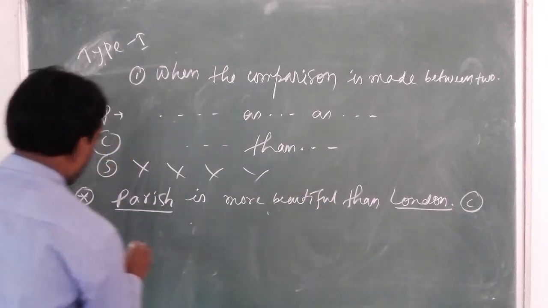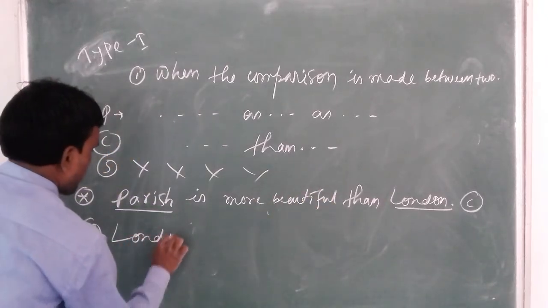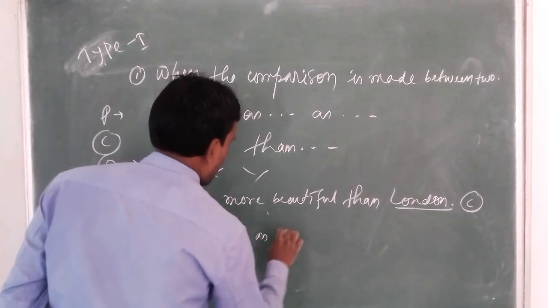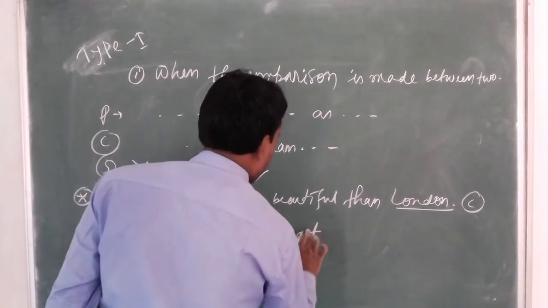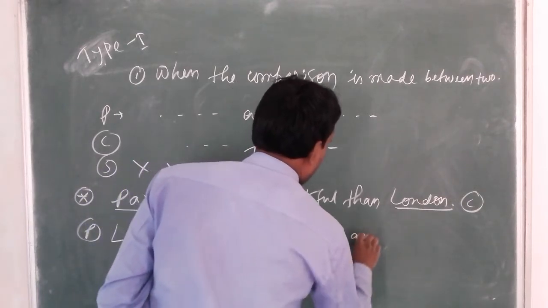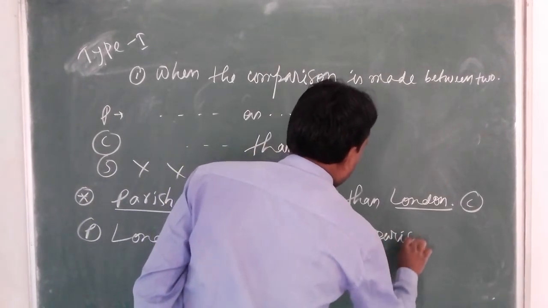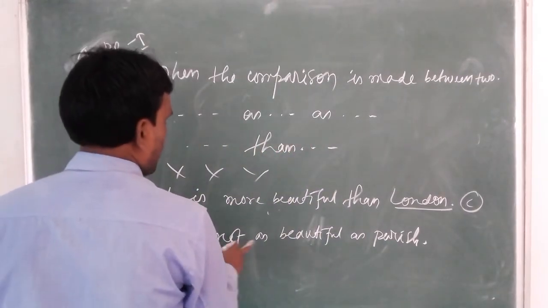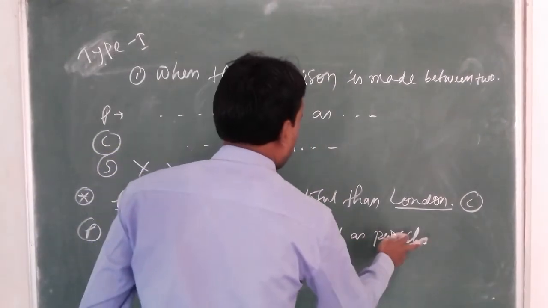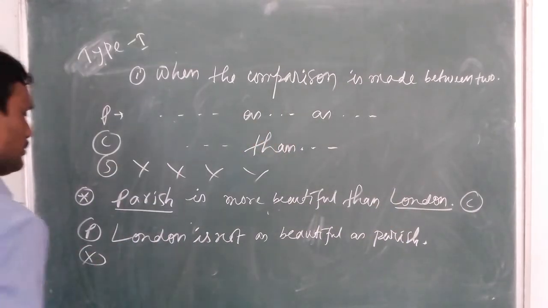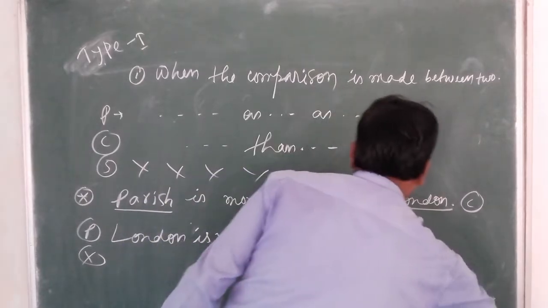Positive: London is not as beautiful as Paris. So there is no superlative. So example number 2.